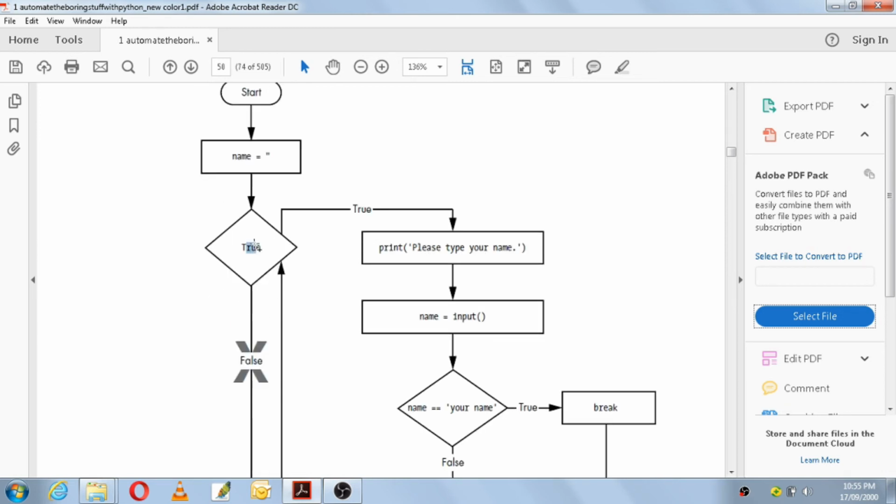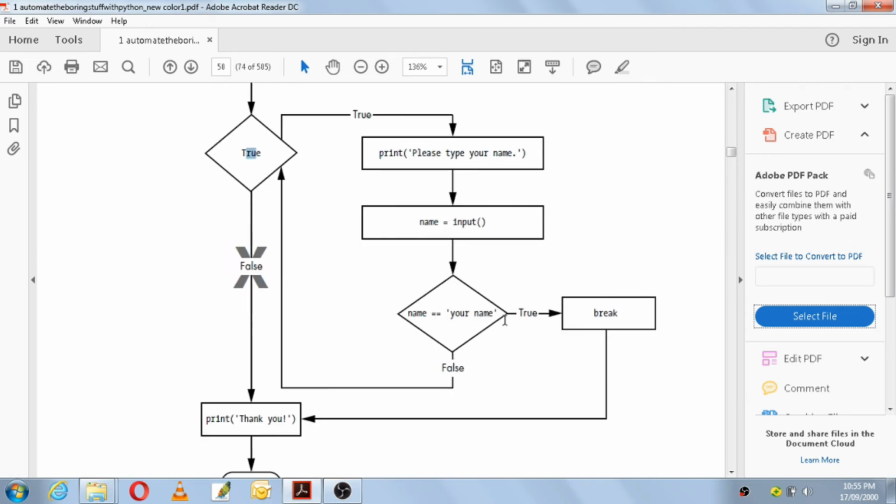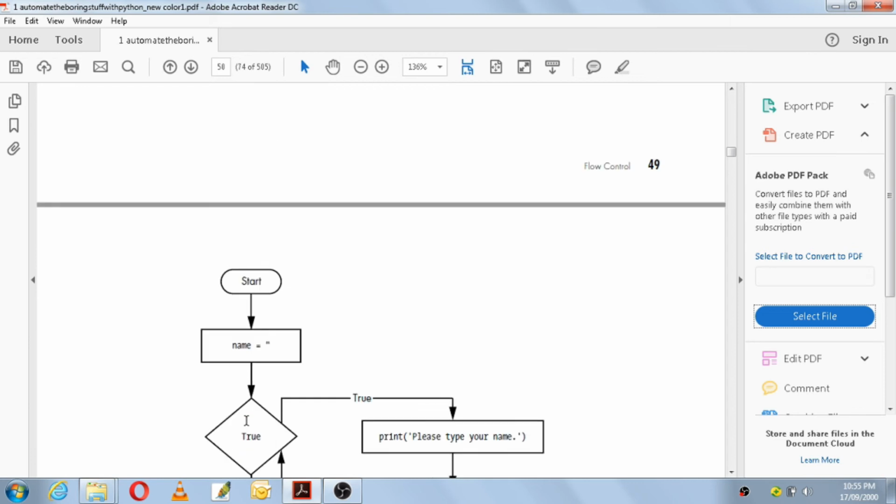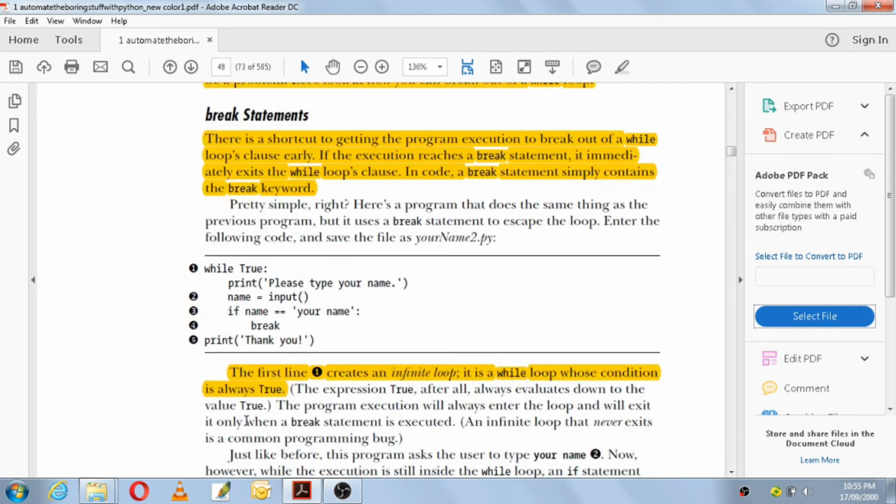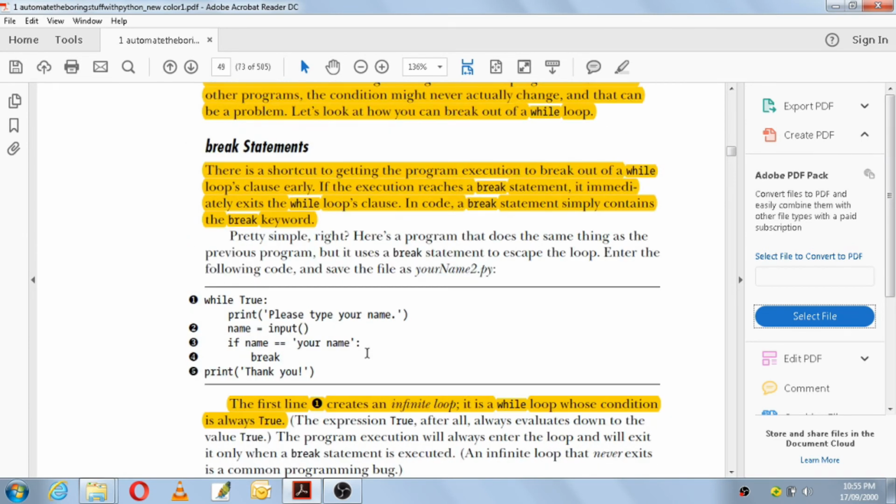So for every true statement it will go on asking your name, and once you give the correct string it will break out of that loop, and it will come to print thank you. So they are saying that whenever you have a loop which is going into an infinite loop, that time you make use of the break statement.